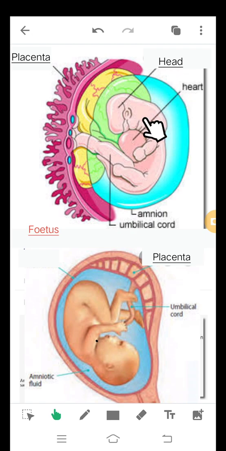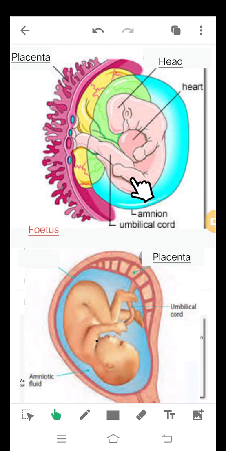And once it starts showing the presence of all these body parts, this embryo at this stage is called a fetus. Okay, so it is nothing but the same embryo, the embryo which is showing the presence of different body parts like head, heart and limbs. Slowly they start growing week after week, and at this stage the embryo is called a fetus.